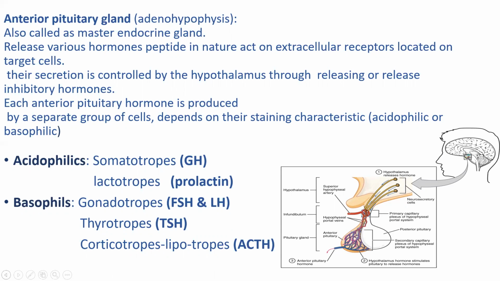First is acidophilic type of cells: somatotrophs, which release growth hormone, and lactotropes, which release prolactin.